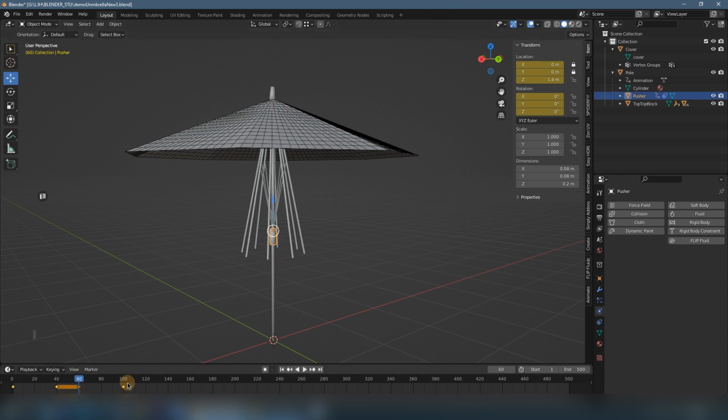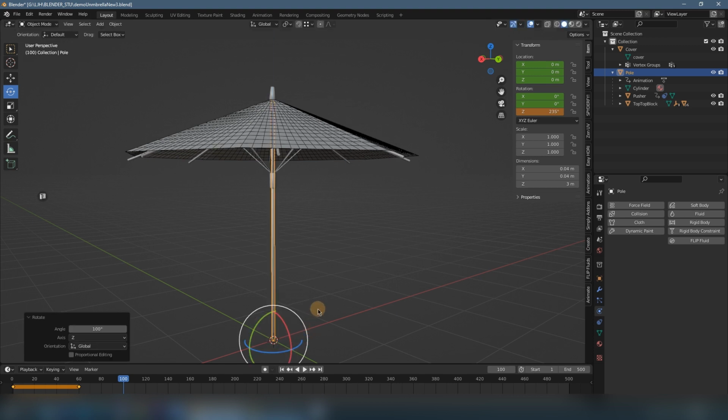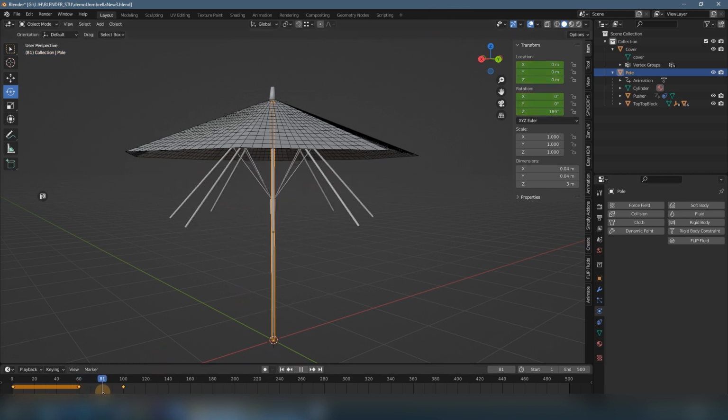Then at 100, I press up arrow to go to the next keyframe, select the pole, and now I rotate it like so, maybe back a little bit. Okay, like so. And press I again to give a rotation keyframe. So we'll have an animation of opening and rotation at the same time.